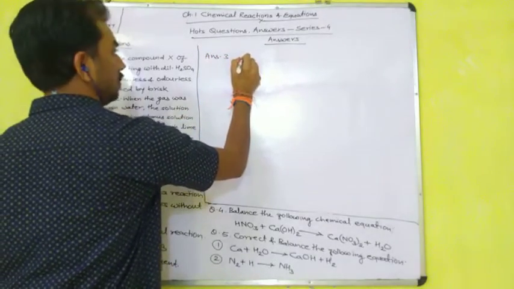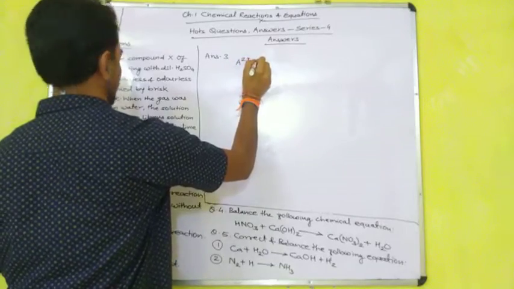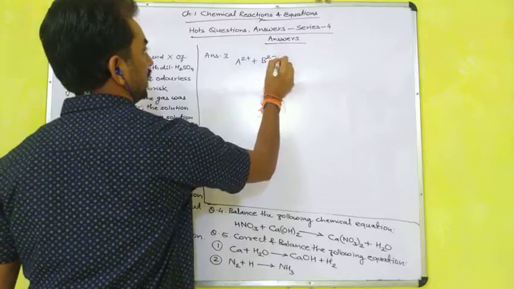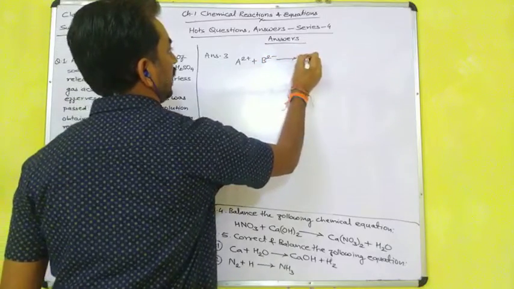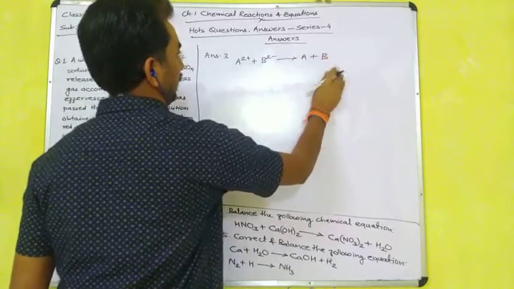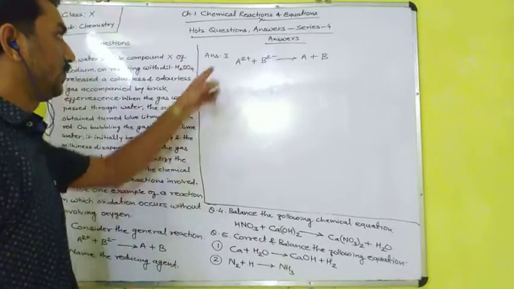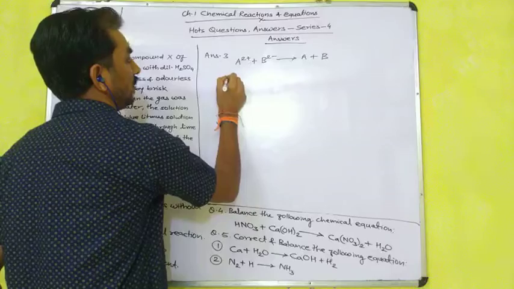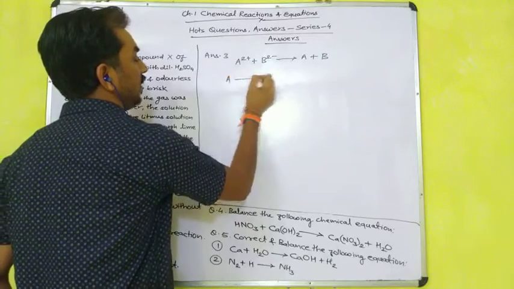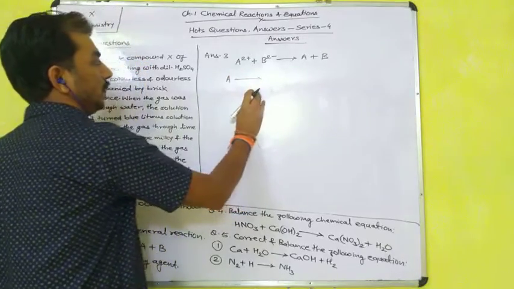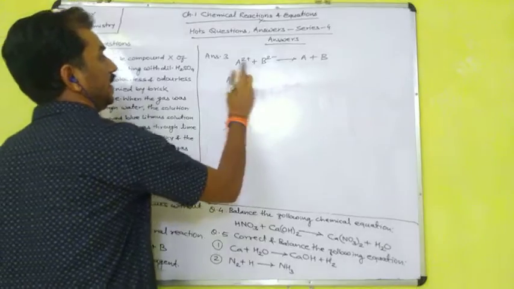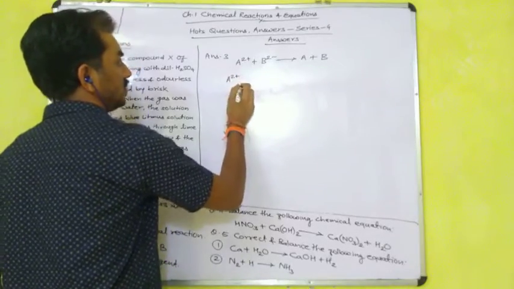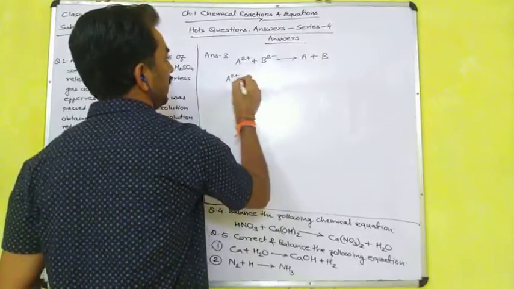A2+, one of the reactants, one of the elements, and B2 minus, forming A plus B. So during this reaction, how will A2+ form A?